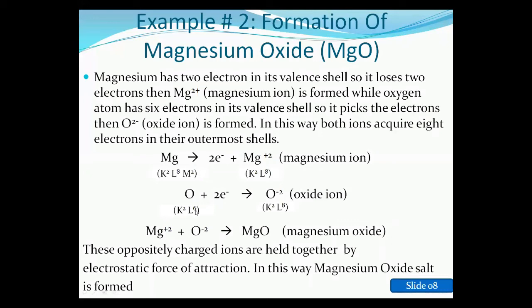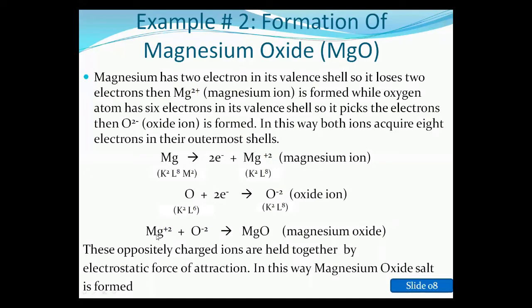Oxygen has a tendency to gain 2 electrons. By gaining these 2 electrons, the electronic configuration of oxygen is 2 electrons in the K shell and 8 electrons in the L shell, the last shell. So by gaining these 2 electrons, oxygen becomes a divalent negative ion, which is called the oxide ion.